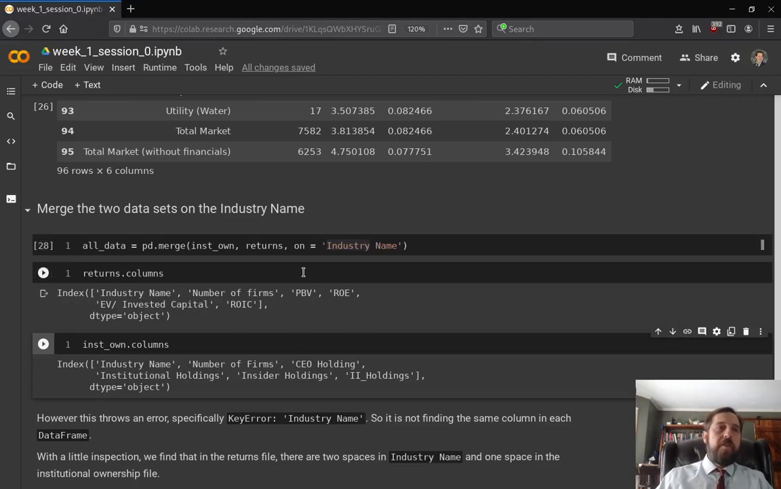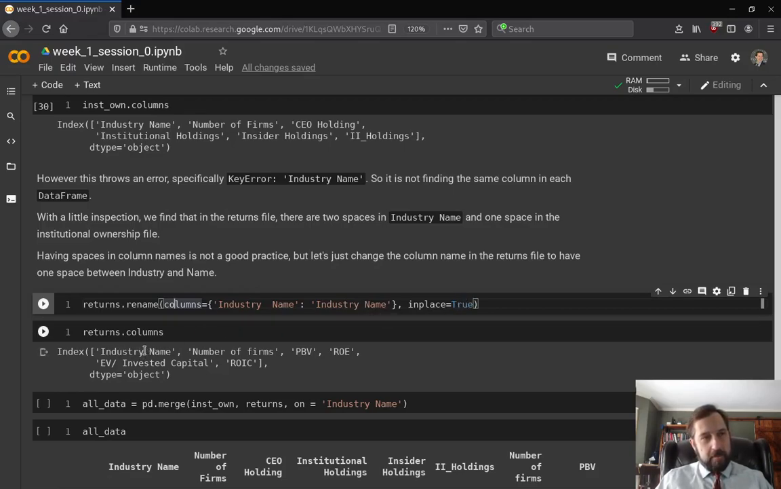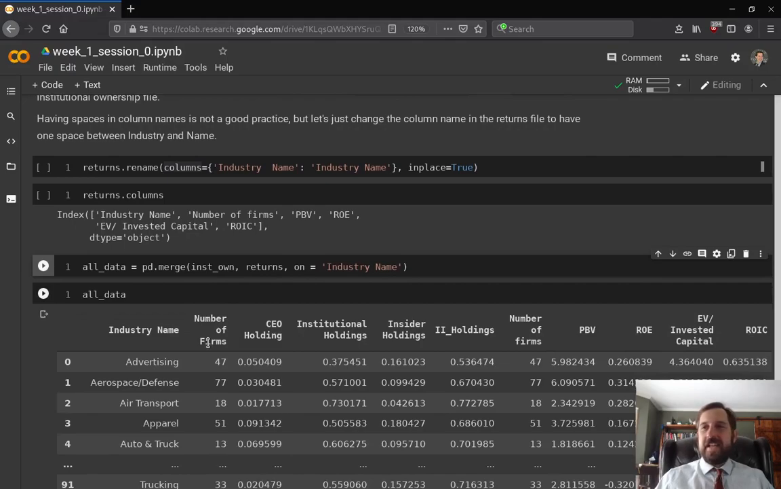So the answer to that was to go in and, I guess in returns, it had 2 spaces. So this would rename the column industry name with 2 spaces to industry name with 1 space. InPlace is true. And both data frames would have industry name with 1 space, the same string, and then we could properly do a merge on them. However, that's been fixed, right? So obviously they found the error.